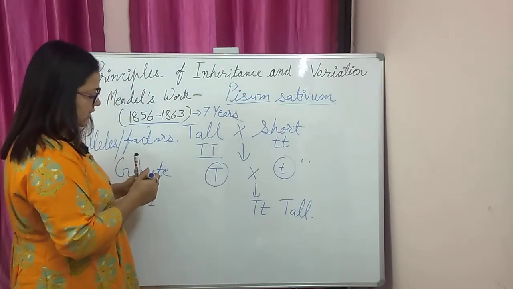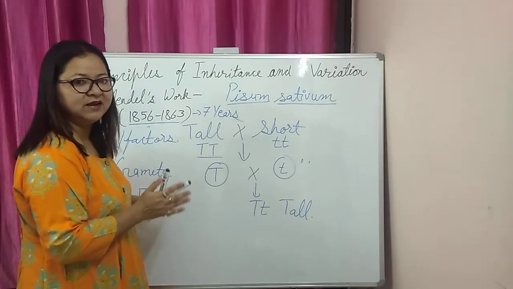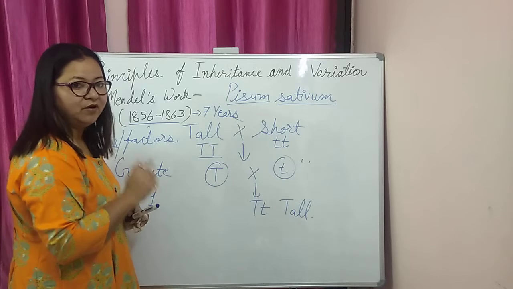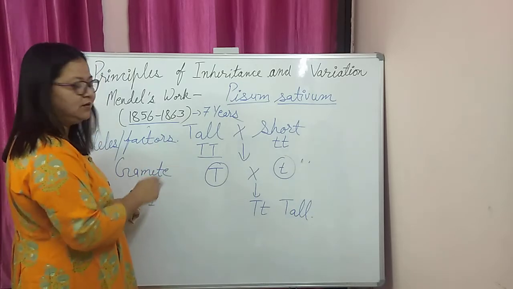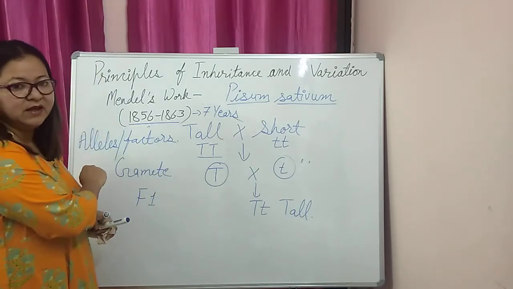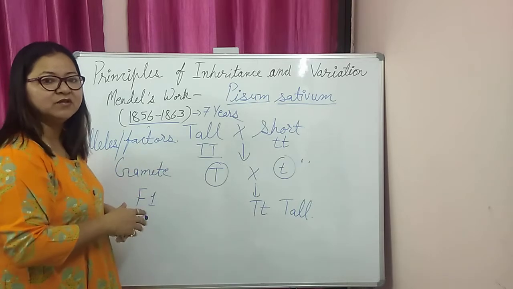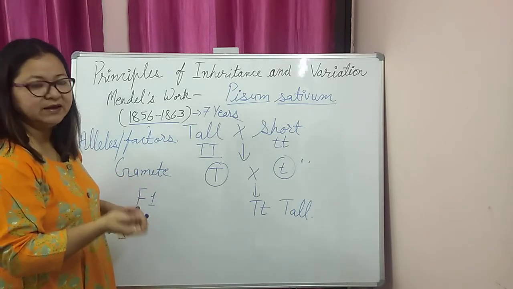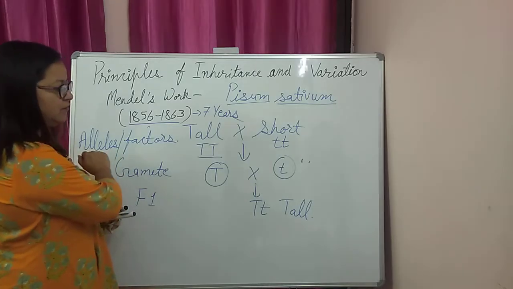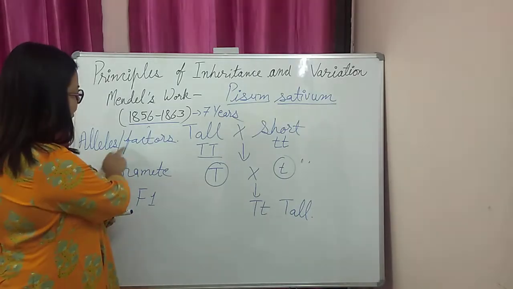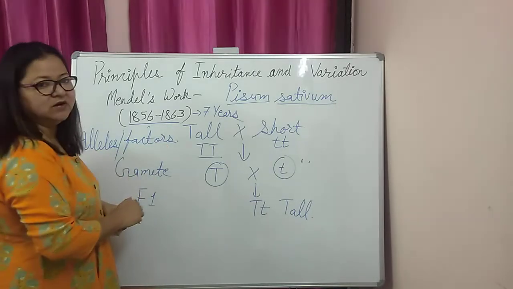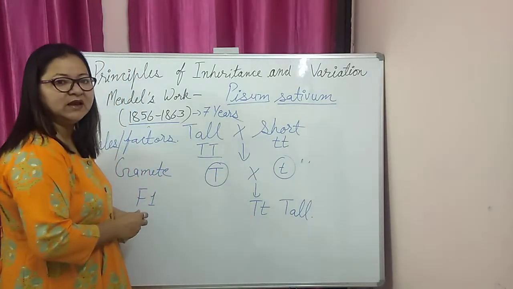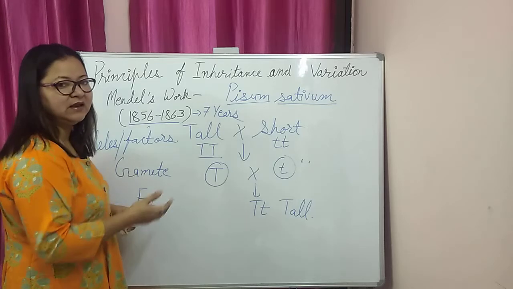So he used statistical analysis, and then he explained that for each and every character, every organism has two factors. Now we use the word alleles. These are the two different forms of a gene. A gene is responsible for any single character. So the different forms of a gene are now called alleles, and Mendel used the word factor. Then he explained that to get such a ratio in the F2 generation, we are again getting the short plant.